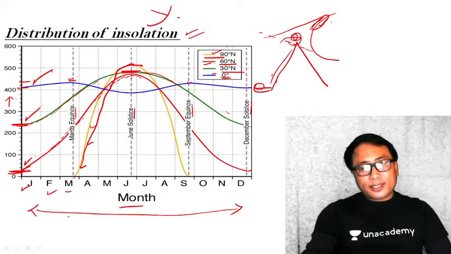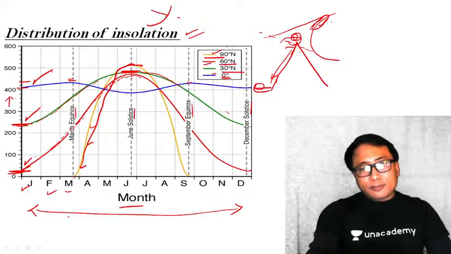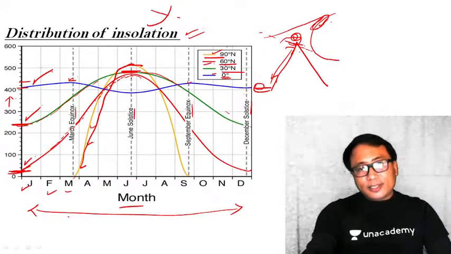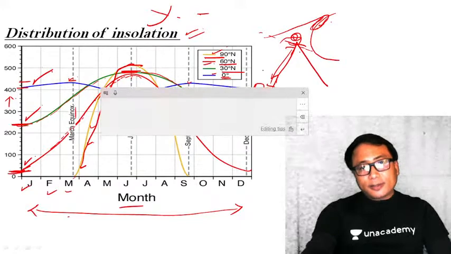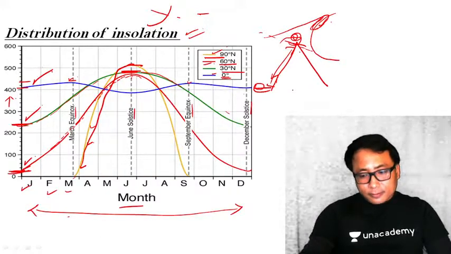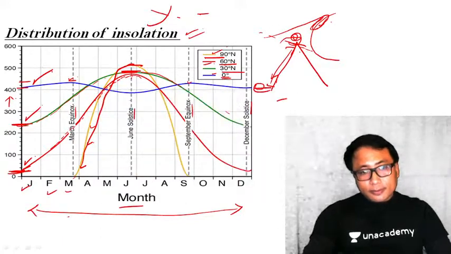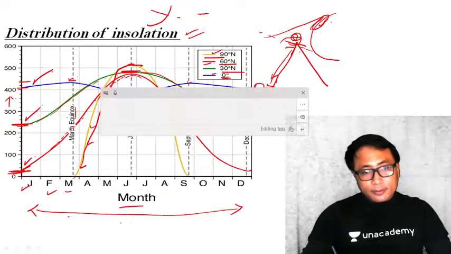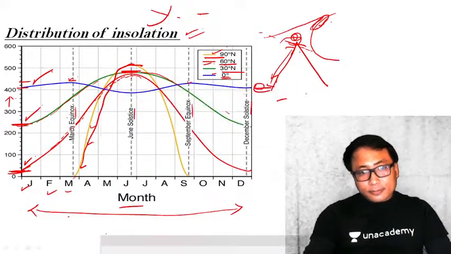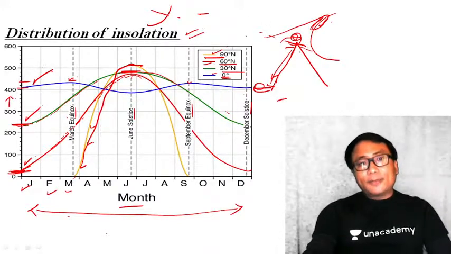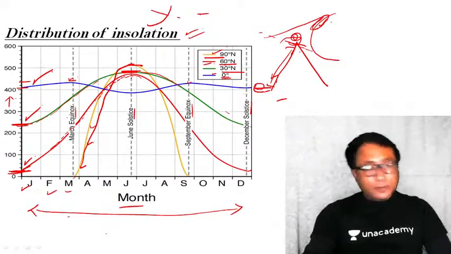Yes, there is some distance, but if we ignore this distance as compared to the distance between the sun and the earth, the sun insolation will be similar in this equatorial region.